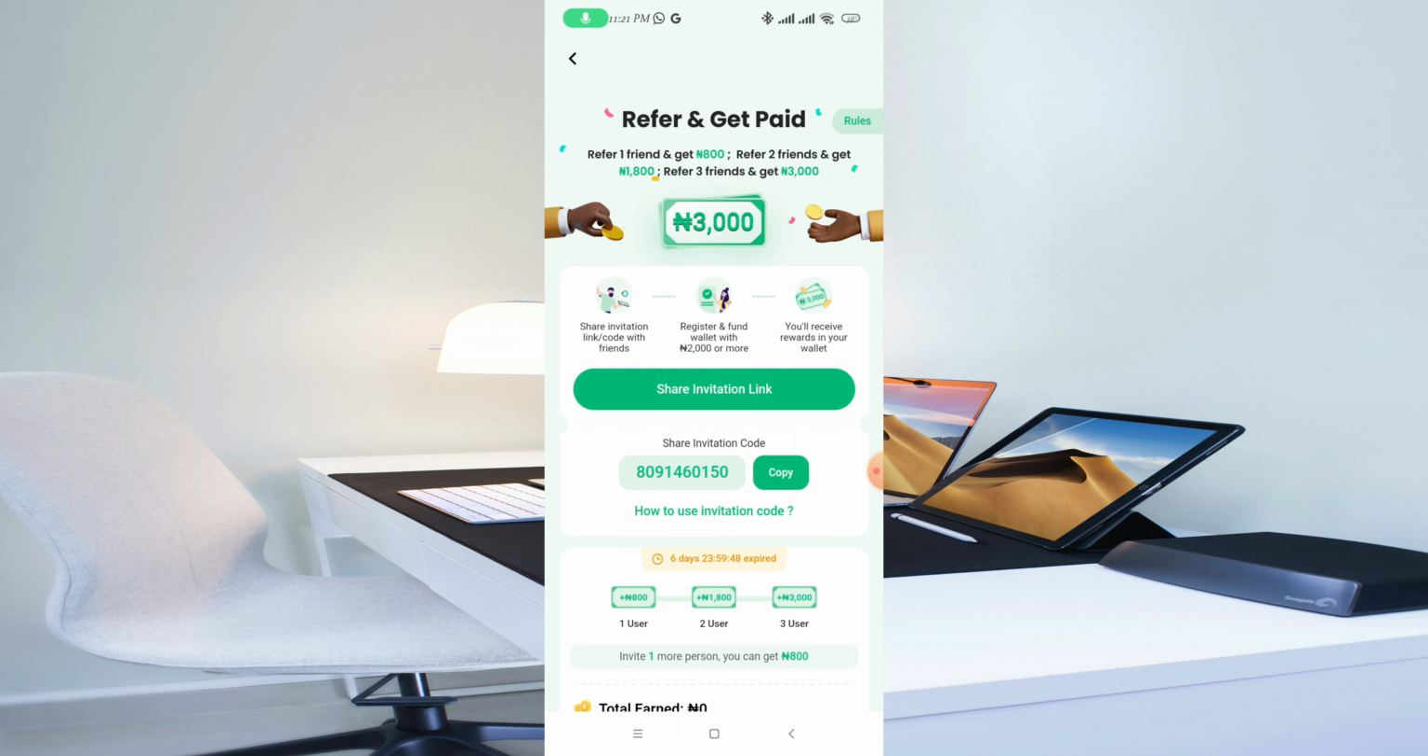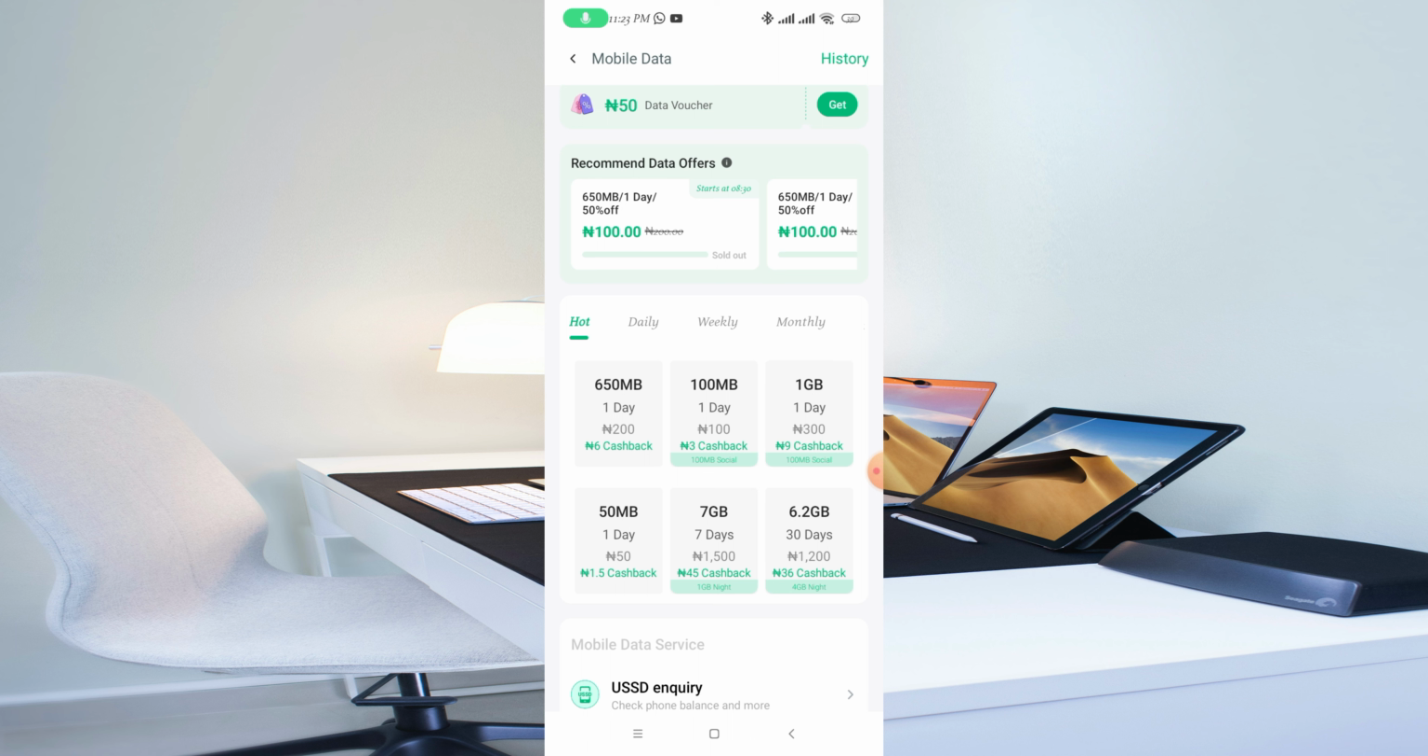If I try to purchase data, I'm also going to earn some cash back. You can see, scroll down right here. If I purchase 650 MB for 200 naira, I'm going to get 6 naira cash back. You can see this happens every time, compared to if you load money from other banks, where you won't get anything in return. So this really makes it more amazing for you to earn money in different ways on the Opay app.